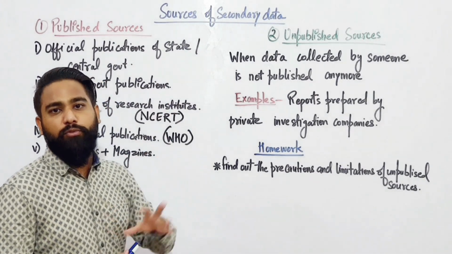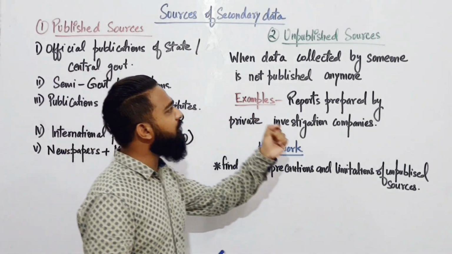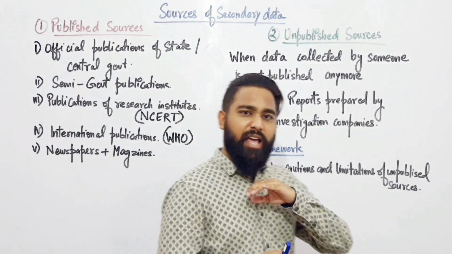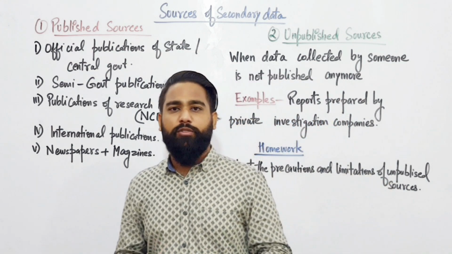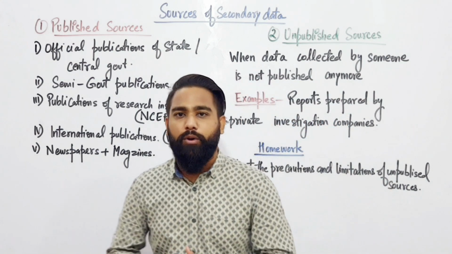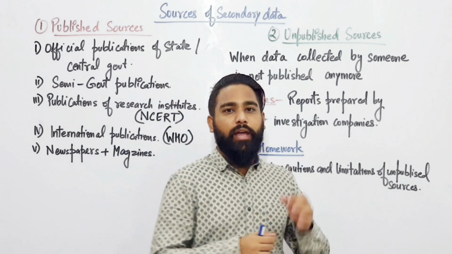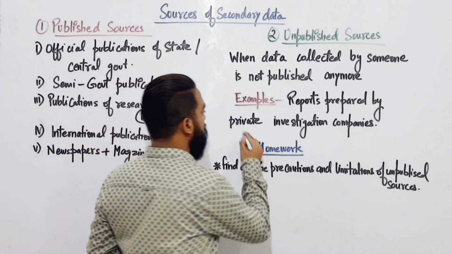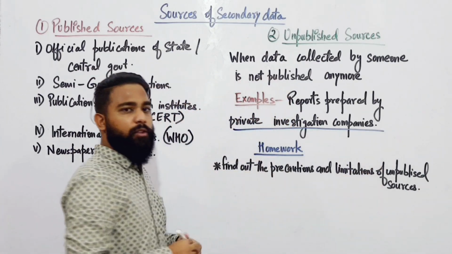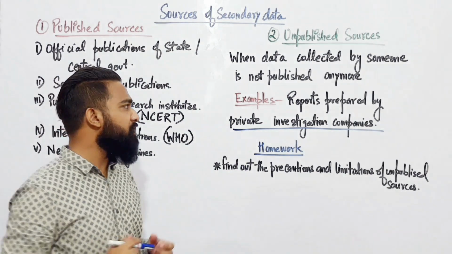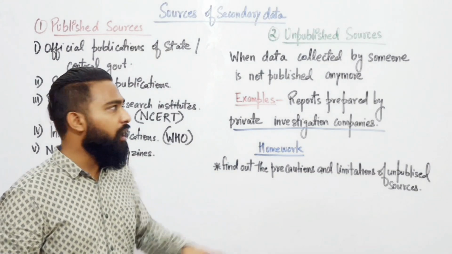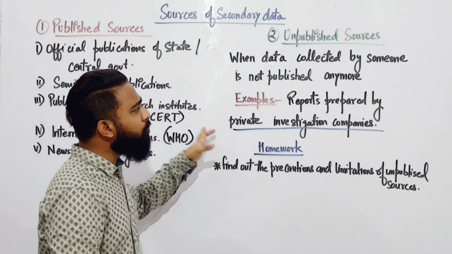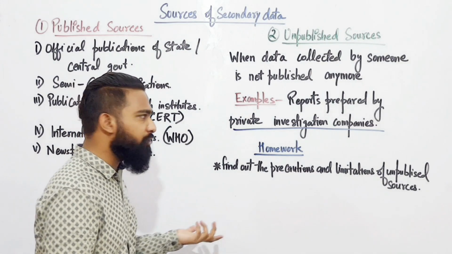Next one is unpublished sources. What are unpublished sources? Data collected by someone that is not published anywhere. Suppose I have done some research work but I haven't uploaded or released that work. It is kept with me safe and sound. That is not published for the general public. For example, reports prepared by private investigation companies, those detective companies, those secret agencies which do their research work and do not publish it for some reason. Those reports can be used as unpublished sources for our research work.